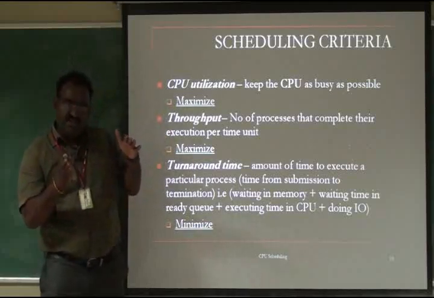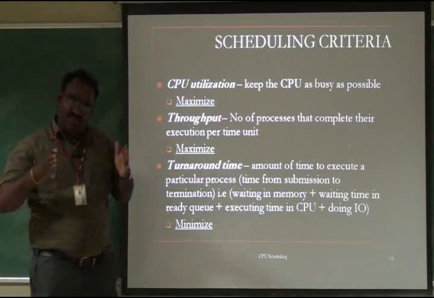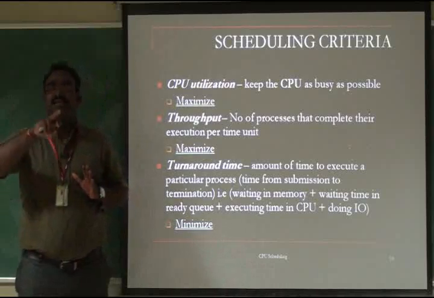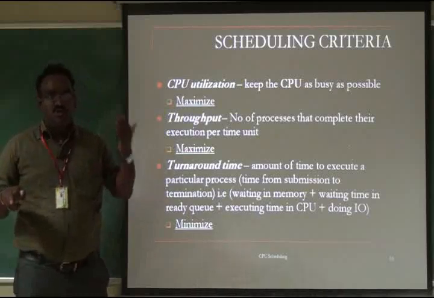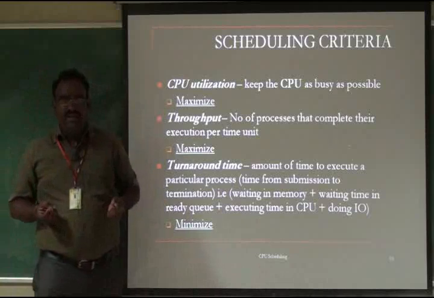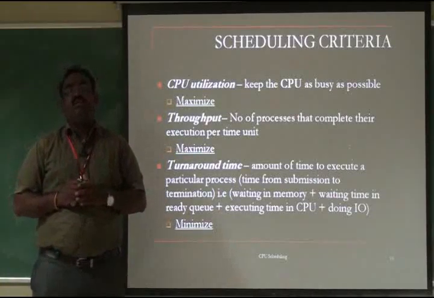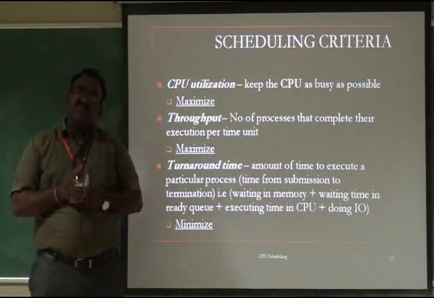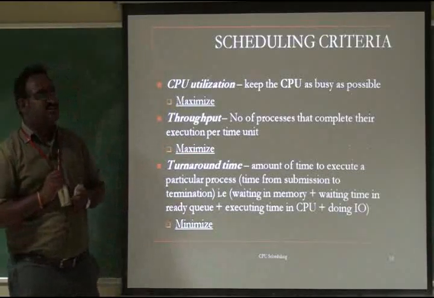The scheduler selects it and gives it to the dispatcher to allocate the CPU, whether non-preemptive or preemptive, and it is going to be executed and complete its execution, or it has to wait for IO, or wait for storing into memory, or getting data from memory. All of that collectively we call turnaround time. The successful execution of the particular process, from the ready queue to the completion of CPU execution, we call turnaround time.